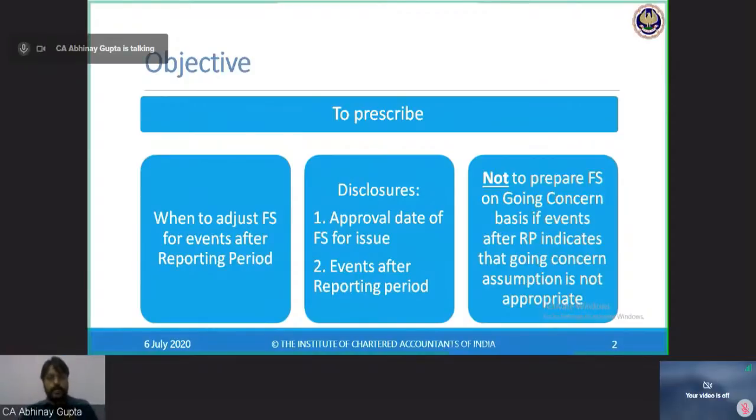Now, let me revise. The standard talks about adjusting events. The standard talks about non-adjusting events. The standard talks about disclosures about these adjusting events and non-adjusting events, and the standard talks about when going concern assumption is not appropriate, then do not prepare the financial statements on the basis of going concern assumption. So the standard is not saying when there is a going concern and when there is no going concern. The standard is saying when management believes that going concern assumption is not appropriate, then please do not prepare your financial statements on the basis of the going concern assumption. So that is the ask from the standard. I hope the objective is very clear.